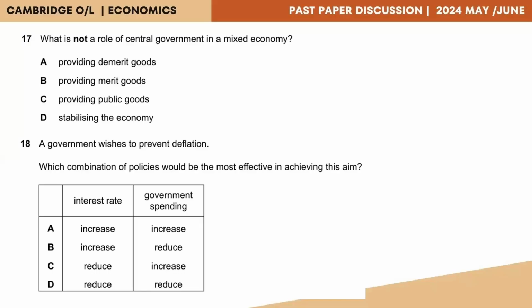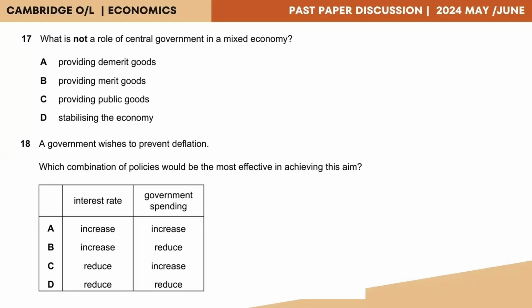So there will be obviously one answer which shows something that the public sector does not do, but everything else the public sector does. So let's take a look at the options. Option A, providing demerit goods. Demerit goods like cigarettes and alcohol. It's questionable whether a government will provide these things.